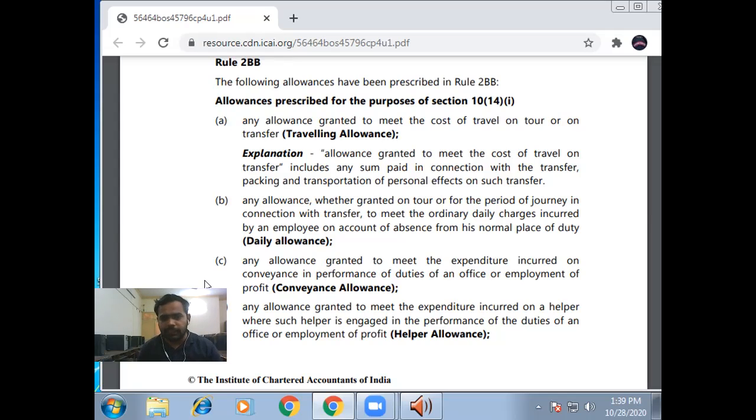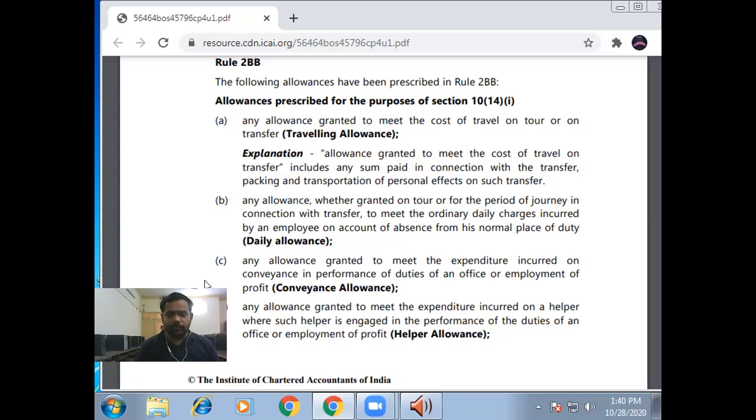Second is daily allowance. Any allowance, whether granted on tour or for the period of journey in connection with transfer, to meet ordinary daily charges. When you go on a tour from the organization side, there are lots of expenses like your food cost, your traveling cost, your residence cost, your stay cost, and many other petty expenses.